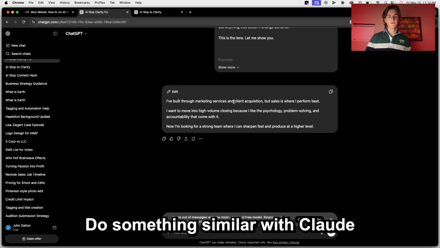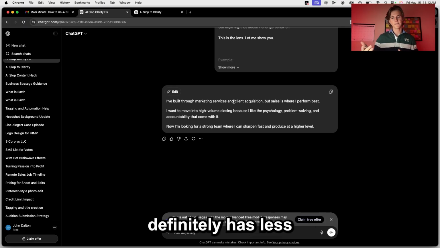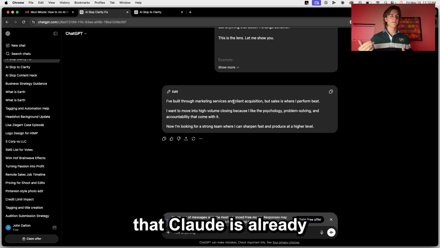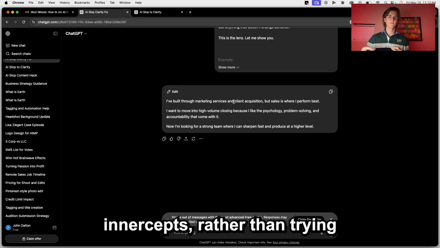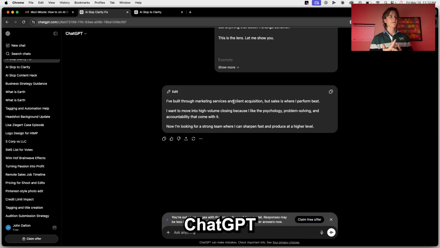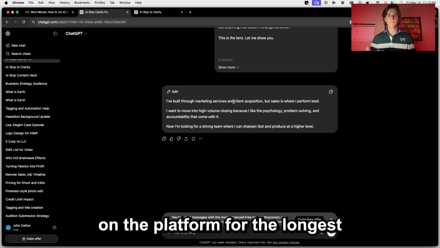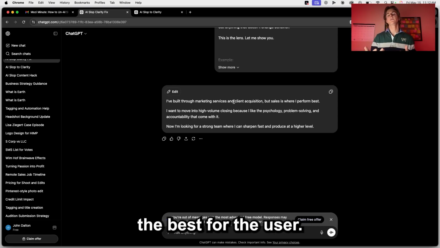And you can definitely do something similar with Claude if you'd like. And I would say Claude definitely has less fluffy responses just as is. So it's worth noting that Claude is already pretty good at staying a little bit more action-based and having smaller responses rather than trying to keep you on the app. ChatGPT seems like it was designed to be an app that now just wants to keep you on the platform for the longest it can, rather than prioritizing the best for the user.